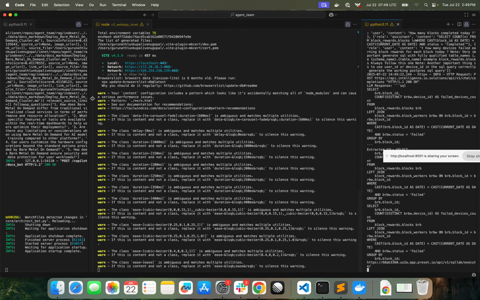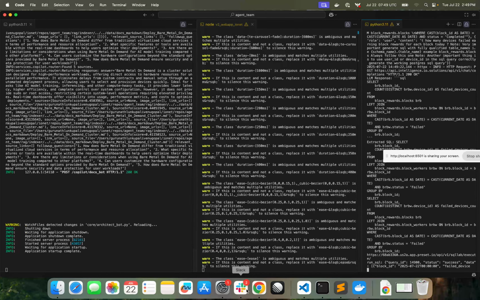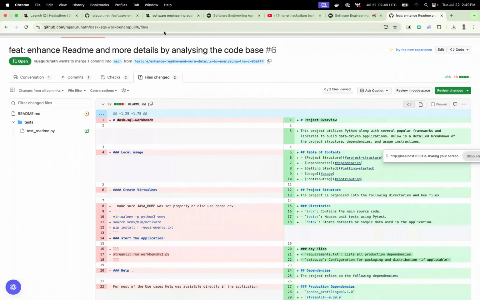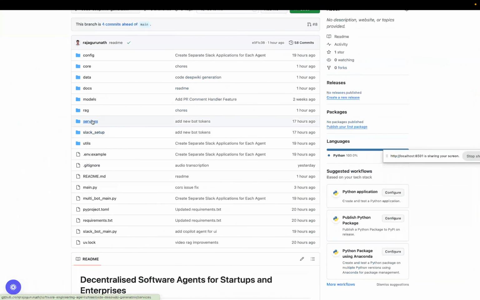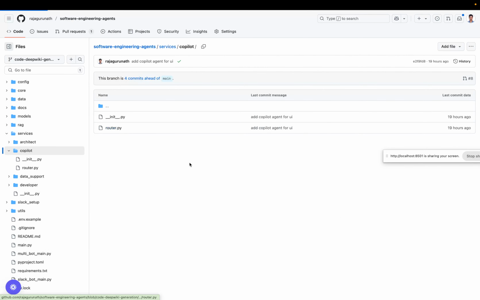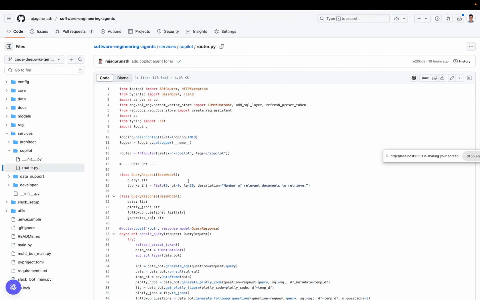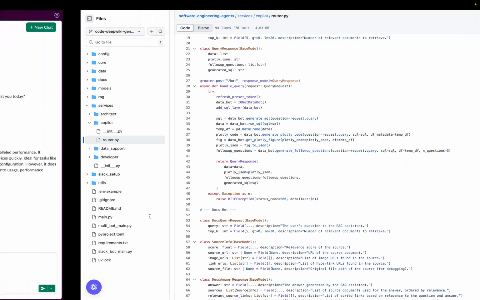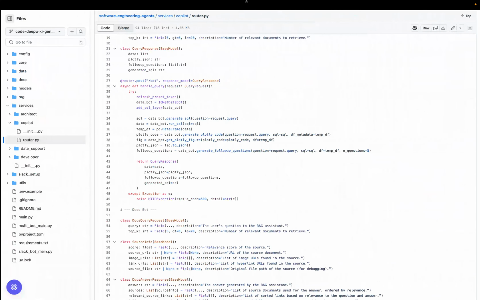Now let's come to the other part, and let him do the research work. We'll share the other things now. If you see, I have developed one more service called Copilot. Copilot is just a simple FastAPI service which has two routers, two endpoints: one is a docs bot endpoint, powered by a docs agent, and the other is powered by a data agent. I can show you the code here.